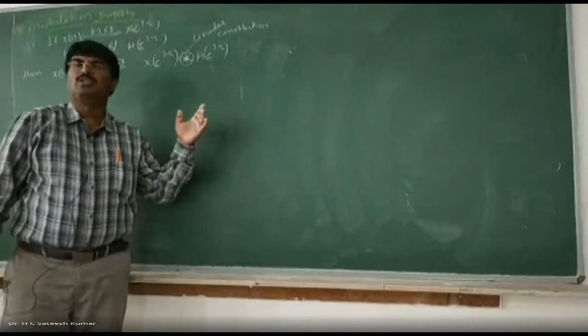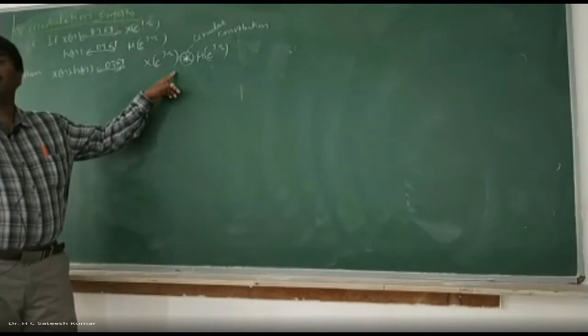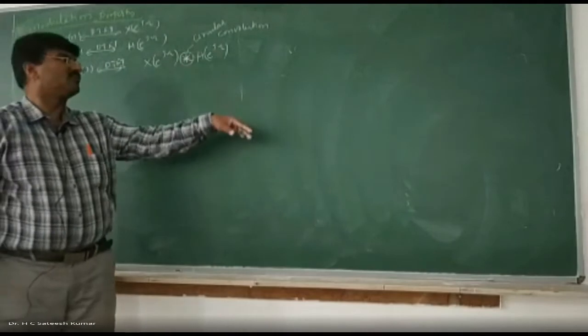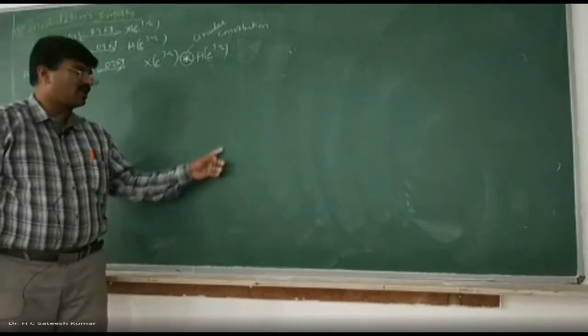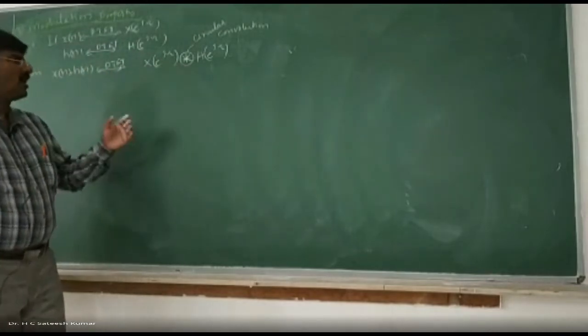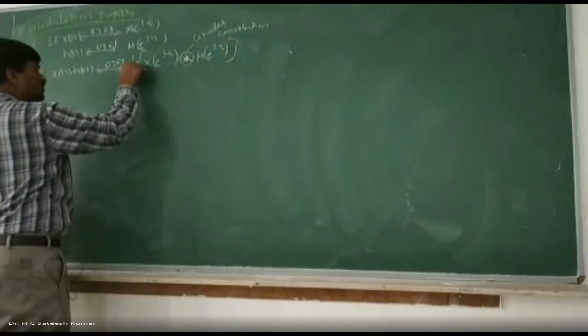So therefore, here the shifting is done only for one cycle, but in case of an aperiodic signal, shifting is done from where to where? Minus infinity to plus infinity. So that's why we call it a circular convolution, because after one cycle it will repeat. That's why we said it is circular convolution. And further, it is multiplied by 1 over 2 pi, a scaling factor that we write as 1 over 2 pi.